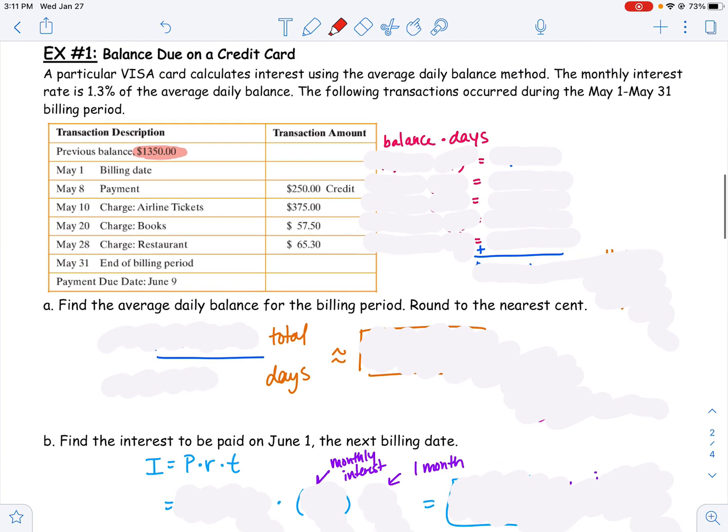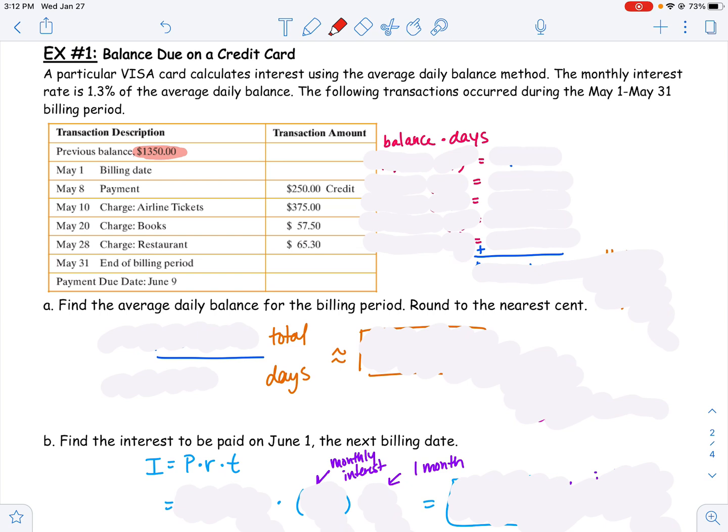So if we go back to the information, the first thing they ask us to find is an average daily balance. What that means is we've got to add up the balance every single day in May and divide it by 31, the number of days in May. So let's go to this itemized billing and figure out what the balance is on day 1, day 2, day 3, day 4, all the way to day 31. Add them together and divide by 31.